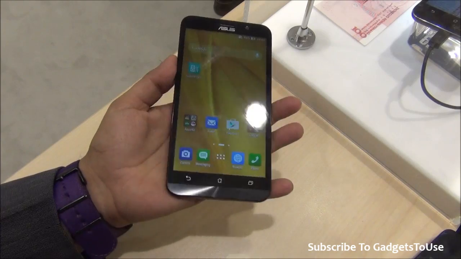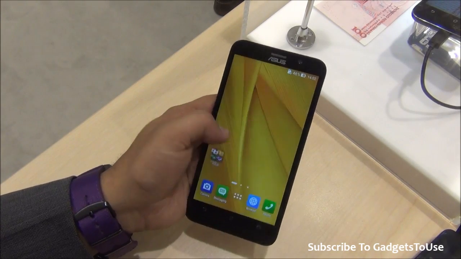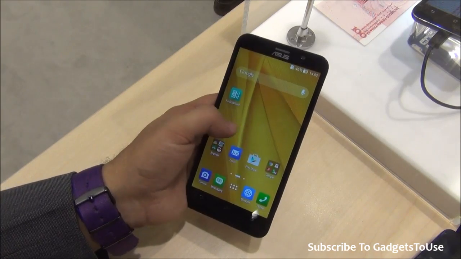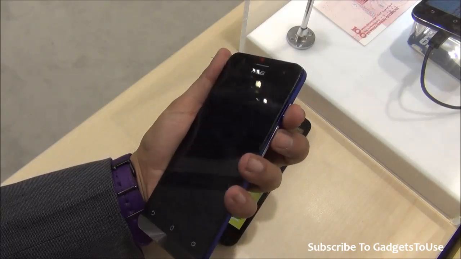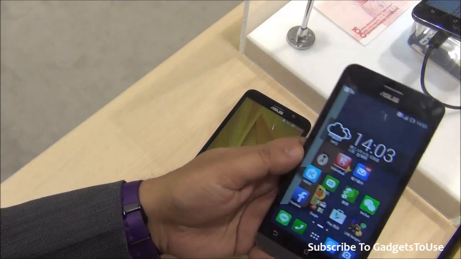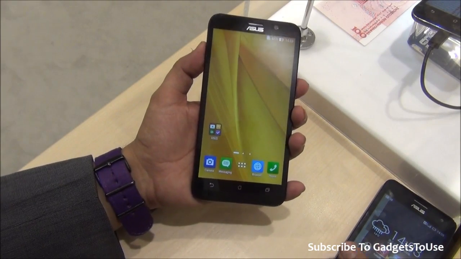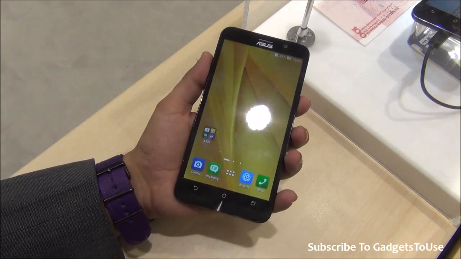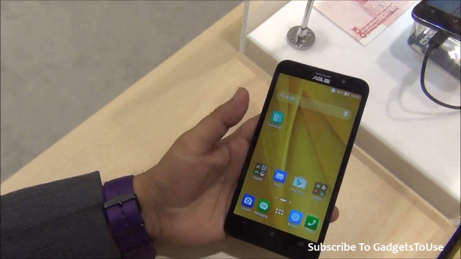Talking about some of the things, we do have the Asus Zen UI, which is kind of improved this time, has become more responsive, which is running on the Asus Zenfone 2 as compared to what we have seen on the Asus Zenfone 5 over there. So both of these have very good Asus Zen UI, but it is kind of enhanced in terms of the overall responsiveness, and the kind of lag which we have seen earlier is actually not here this time, which is good. Let's take a look over the phone dialer.